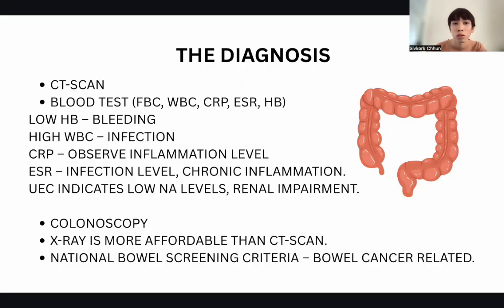Also, we have the national bowel screening criteria in Australia. People at risk of bowel cancer have a kit sent to their post or mail to check their stool, and then send it back by post to observe the result of the bowel, usually every 5 years. So this is called the national bowel screening criteria, and it is also part of the diagnosis for diverticulitis.